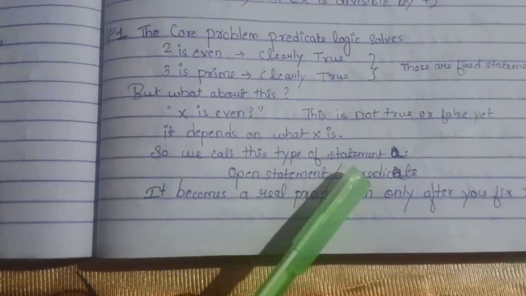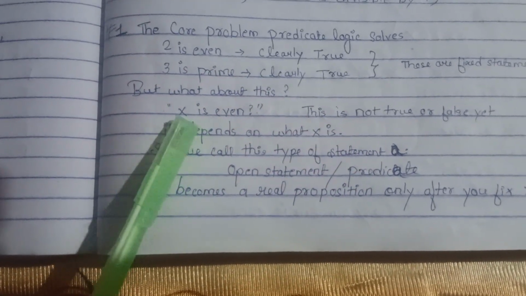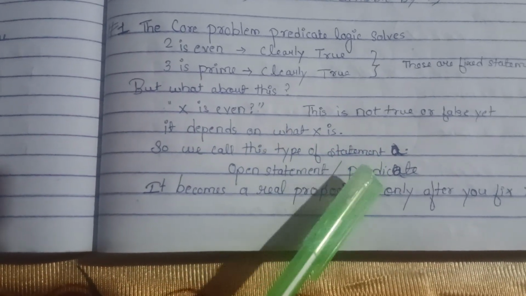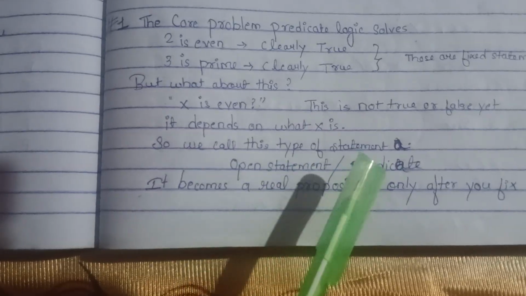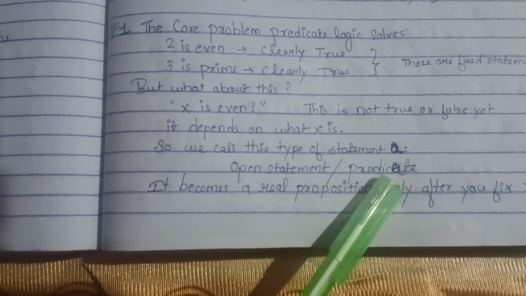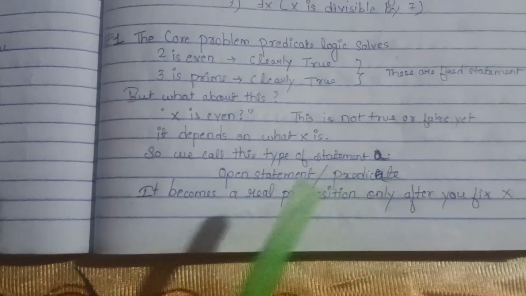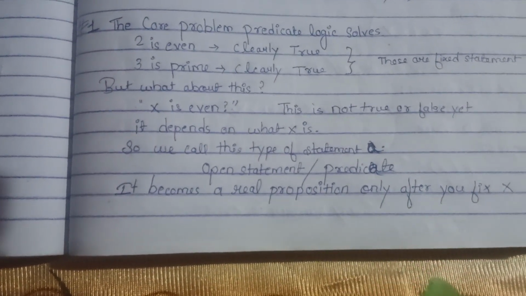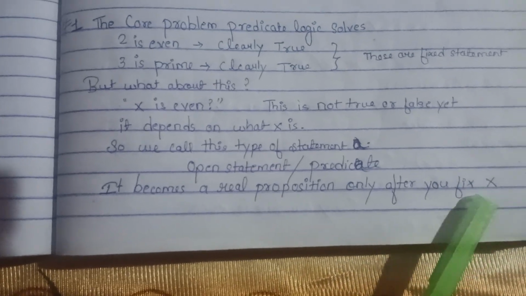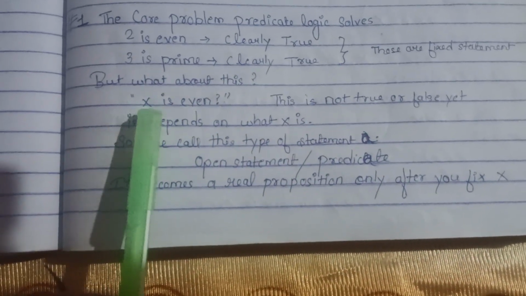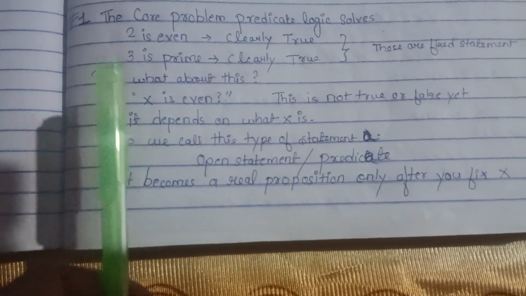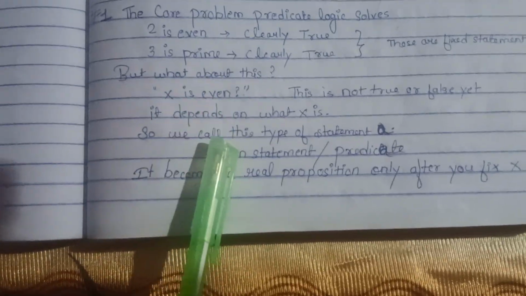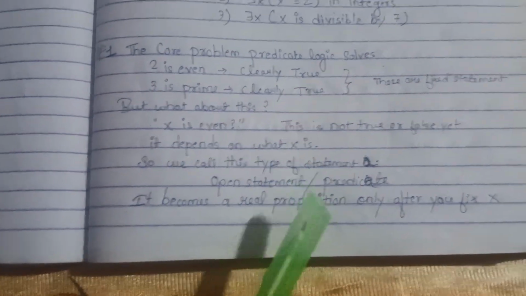We call this type of statement, where we don't know what X is, an open statement or predicate. It becomes a real proposition only after you fix X. When we assign a value to X, or fix X with any number, then it becomes a real proposition, either true or false.